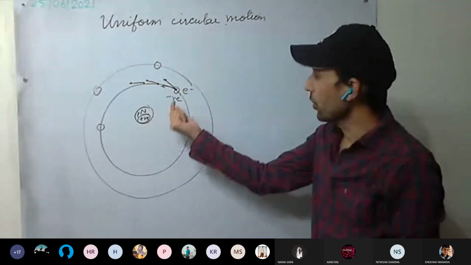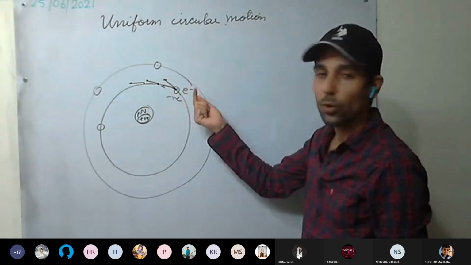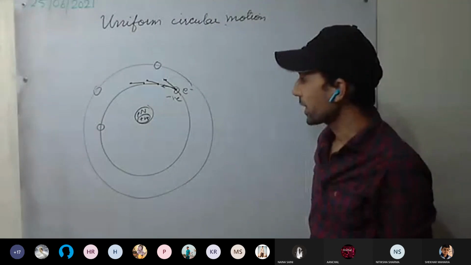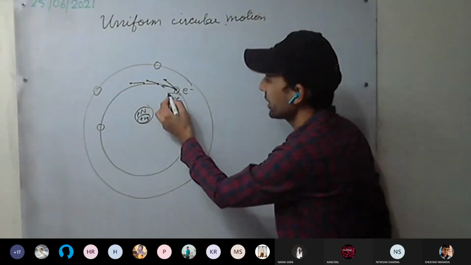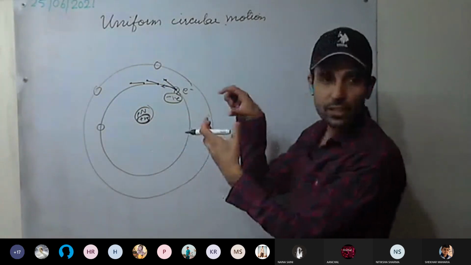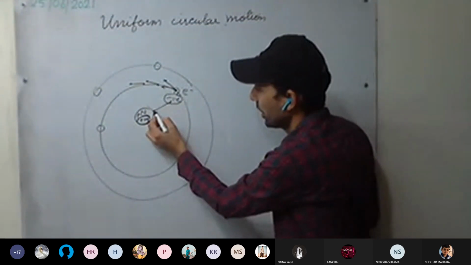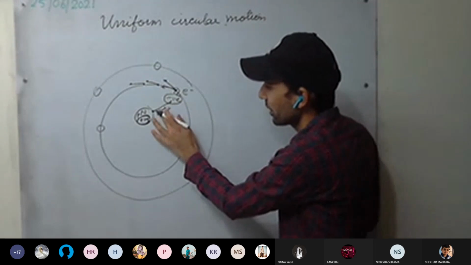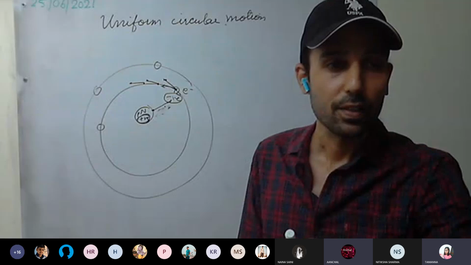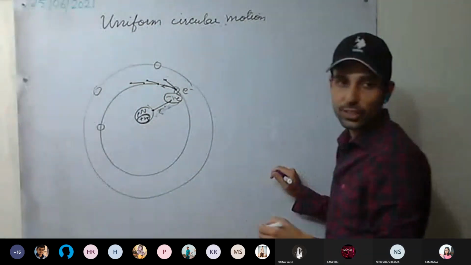So what force is acting on these electrons that is making the direction change, or making the electrons move in a circular path? Which is the force acting here? Here it is negative charge, and it is positively charged. Is there some attraction? Positive and negative, they attract each other, yes or no? There is some attractive force or not? Centripetal force is there. Which kind of centripetal force is acting here?